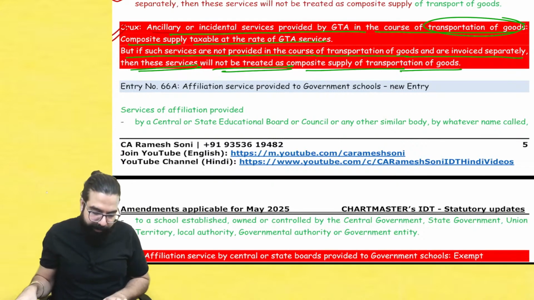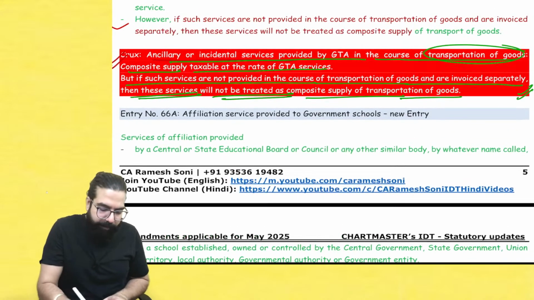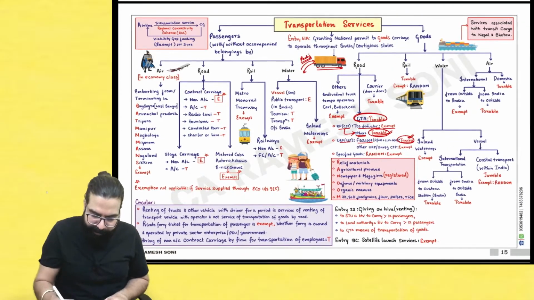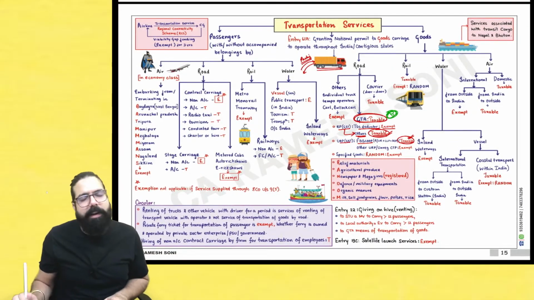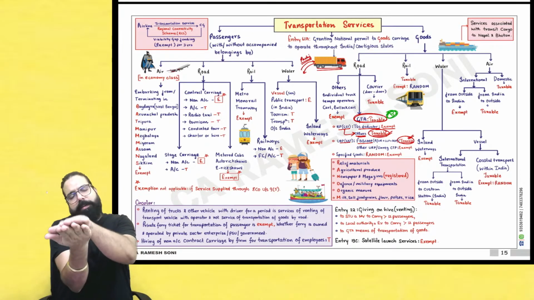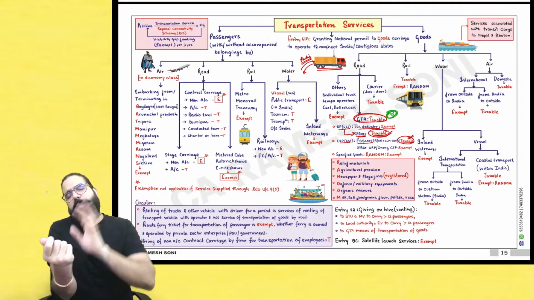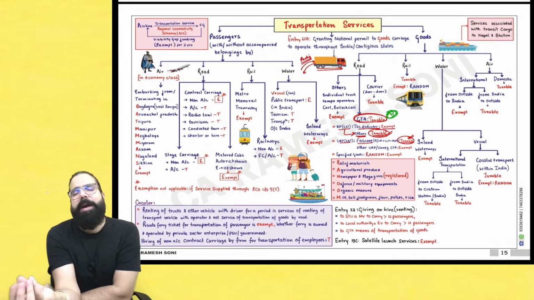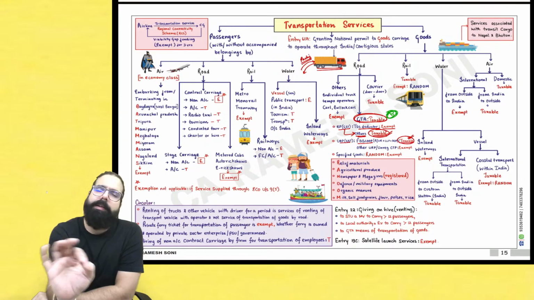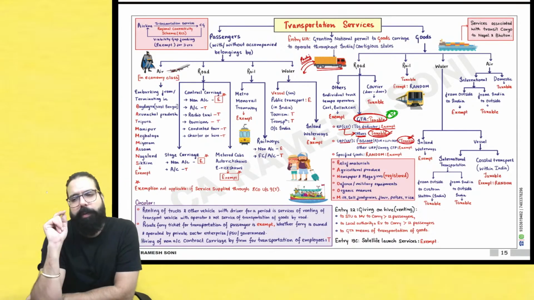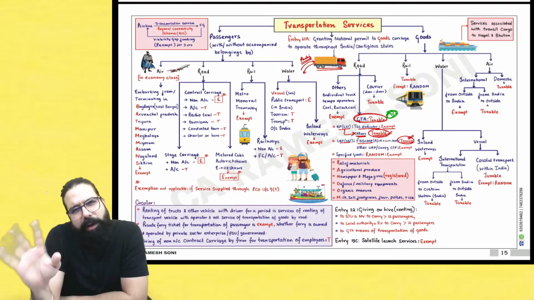I hope this point is clear to all of you. I want everyone to tell me, can we go ahead? GTA services, one small point: ancillary services provided along are taxable at the rate of transportation services. If transportation service is not provided, and only this packing, unpacking services, etc. are provided, then it is not taxable at the rate of GTA services. I hope this point is clear. It's separately taxable, whatever rate is applicable.